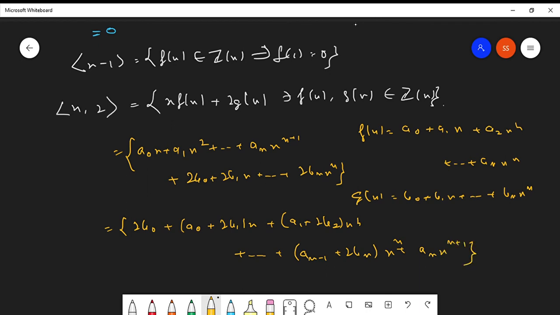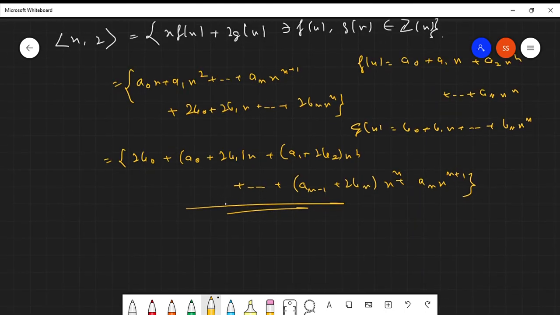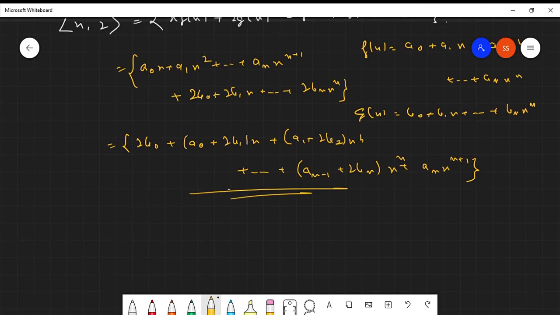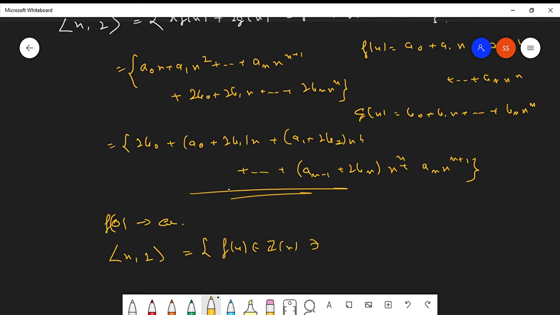What can you say about this function? The constant is even number. You can obviously see it from here. That is, f(0) is even. f(0) will give you the constant value of any polynomial function. f(0) is even. So the ideal generated by x comma 2 is given as the set of all those functions f(x) belonging to Z[x] such that 2 divides f of 0.